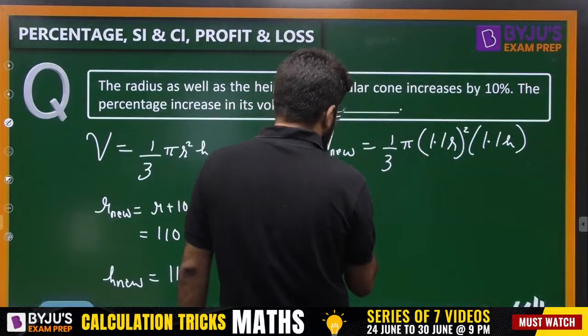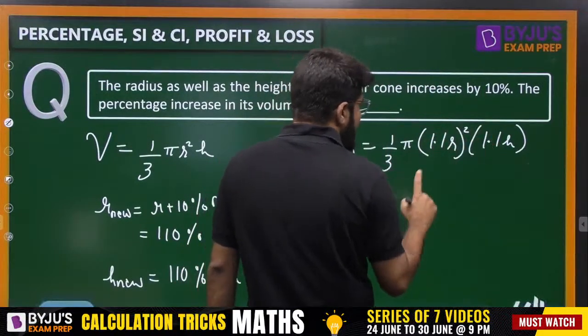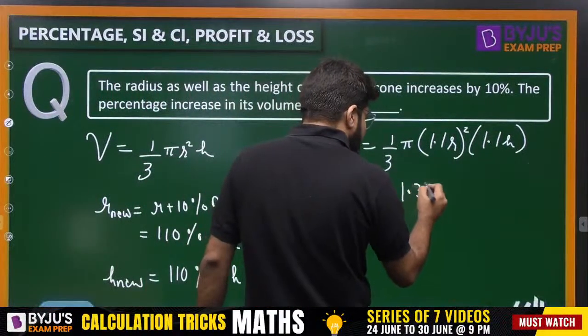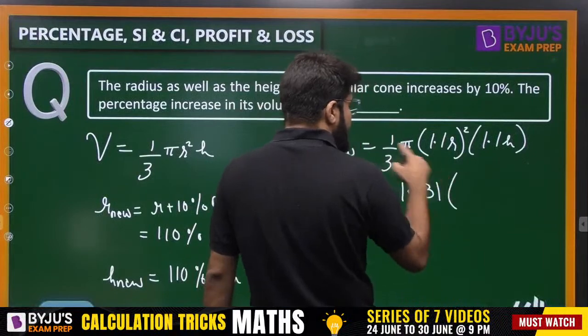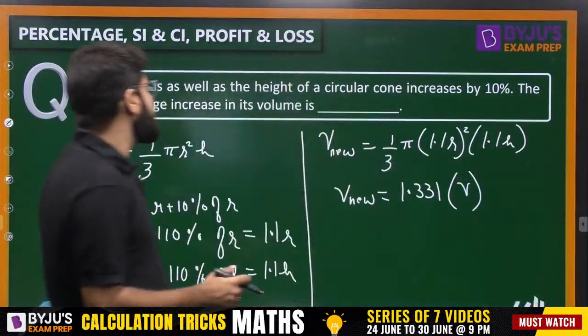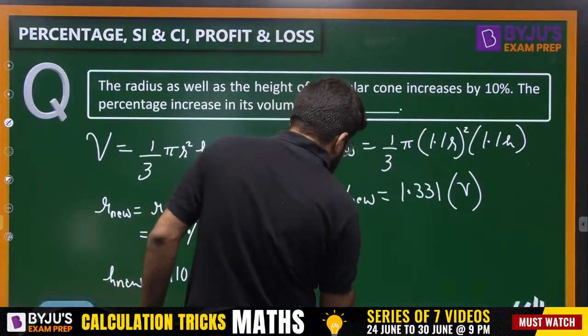and the new volume is equal to how much? 1.1 whole cube. 11 cube is 1331 precisely. So it is 1.331 into 1 by 3 pi r square h, that is equal to the original volume. So the question is asking how much is the percentage change.